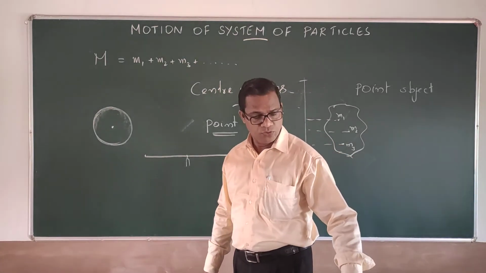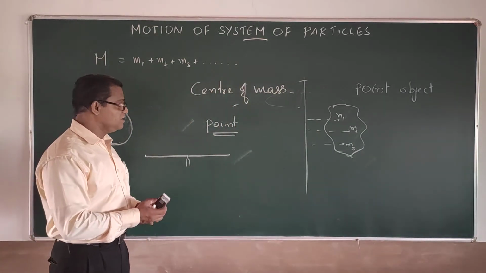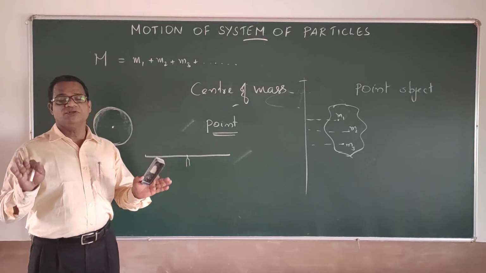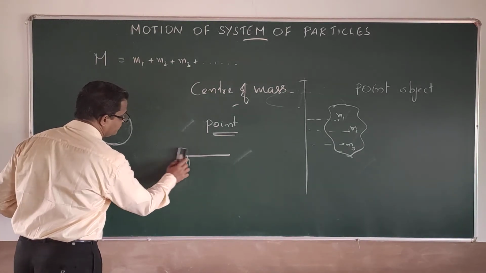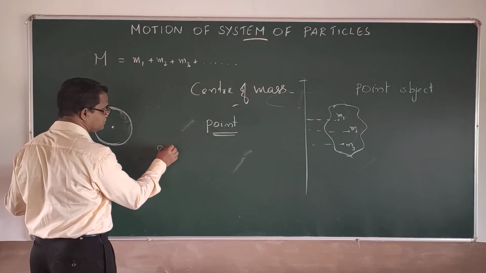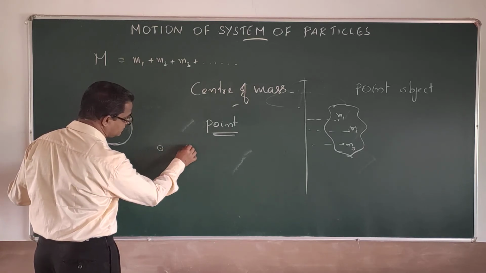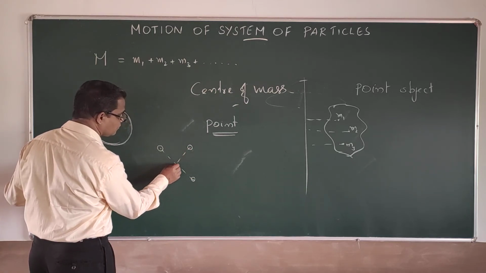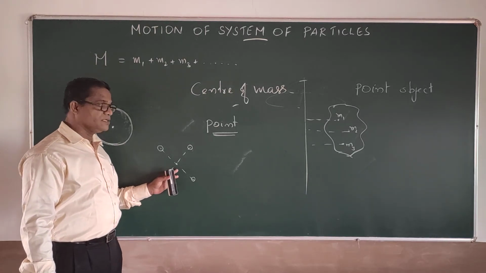So, you can draw and find out the center of mass if the mass distribution is a structured weight. For example, if the mass is distributed like this, 4 extended masses system you can see, then you can have the center of mass of the system seen like this, at this particular point.